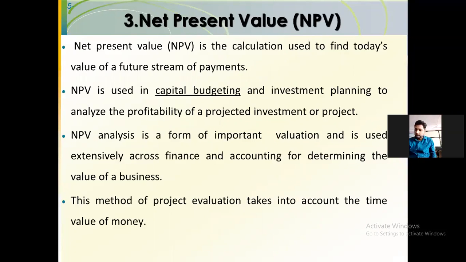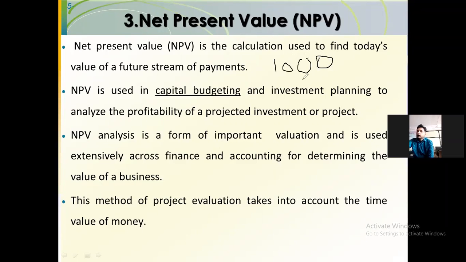So the next evaluation criteria is net present value. Now, what is meant by NPV? Let us consider you have invested 1,000 rupees in a business, and every year you are getting 100 rupees profit. So your net cash flow, your accounting profit, is 100 rupees every year, with 1,000 as the initial investment.